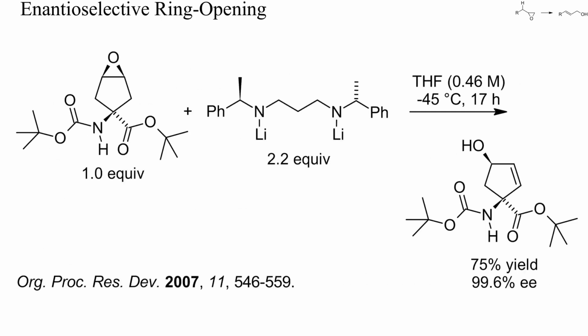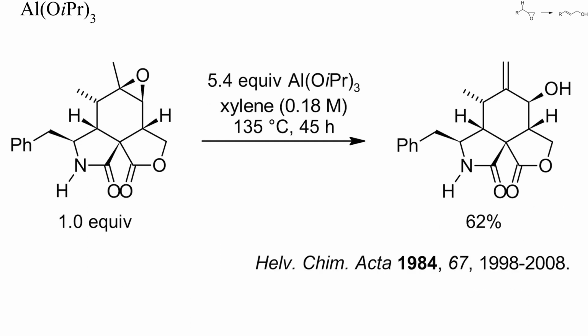With enantiomerically pure bases, prochiral epoxides can sometimes be isomerized enantioselectively, as in this example. Unfortunately, an excess of the chiral base was required. Aluminum alkoxides are less basic than alkali alkoxides and may even act as weak Lewis acids. In this example, a structurally rather complex epoxide was isomerized regioselectively by refluxing in xylene with an excess of aluminum isopropoxide. Again, the tertiary C-O bond was cleaved preferentially.